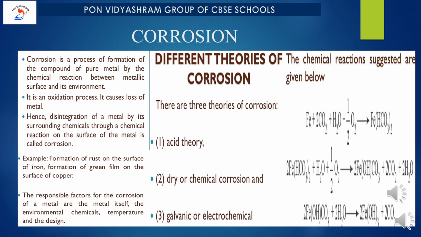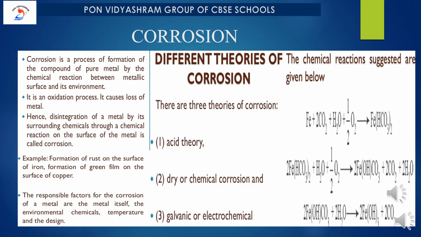Now let me give you extra information, that is, factors affecting corrosion. The first one is exposure of the metals to air containing gases like carbon dioxide, SO2, SO3. Exposure of metals to moisture, especially salt water, increases the rate of corrosion, so the presence of impurities like salt matters. Temperature: an increase in temperature increases corrosion.